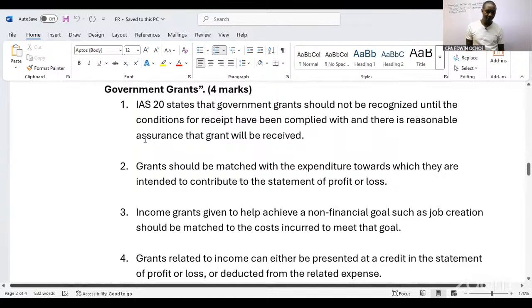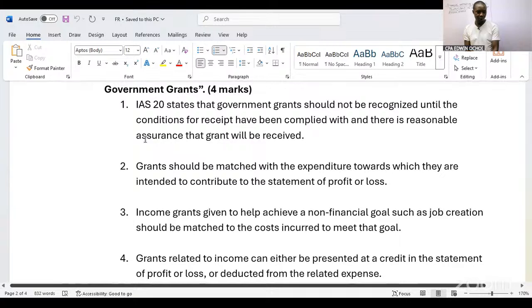Number 2, grants should be matched with the expenditure towards which they are intended to contribute in the statement of profit or loss. Number 3, income grants given to help achieve a non-financial goal, such as job creation, should be matched to the cost incurred to meet that goal.